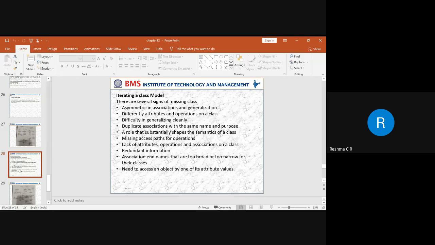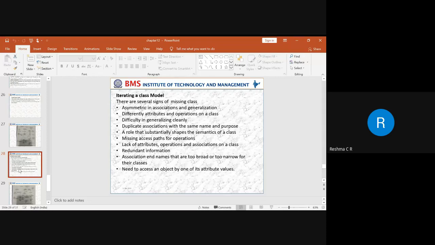Next is lack of attributes, operations, and associations.